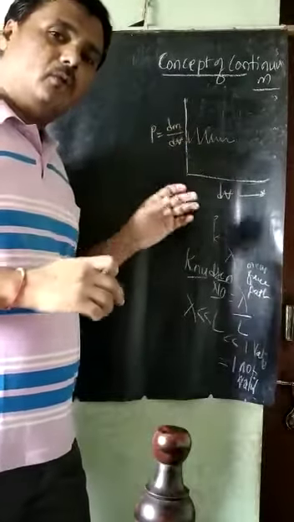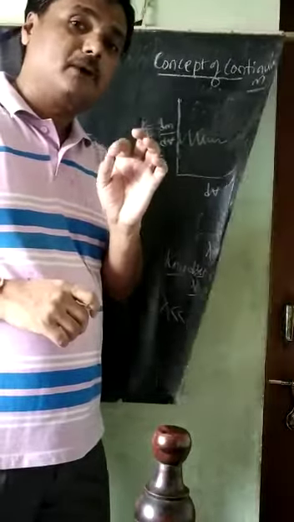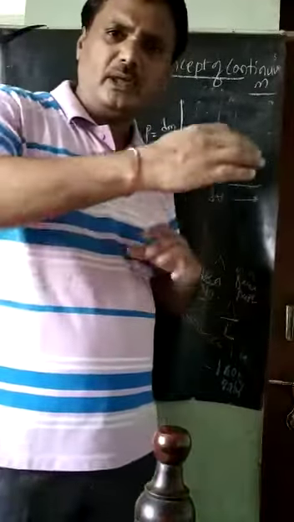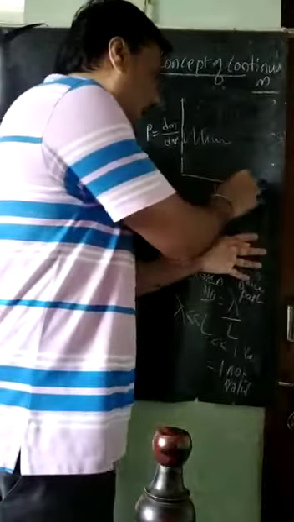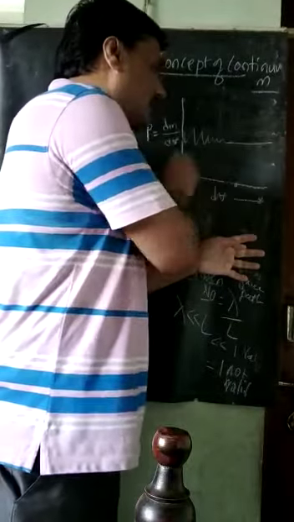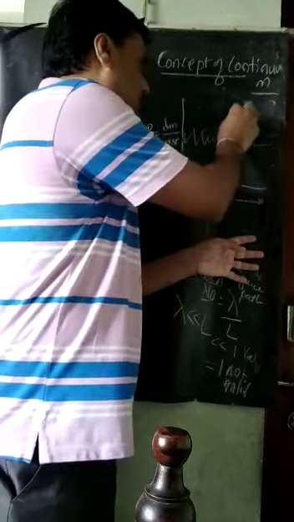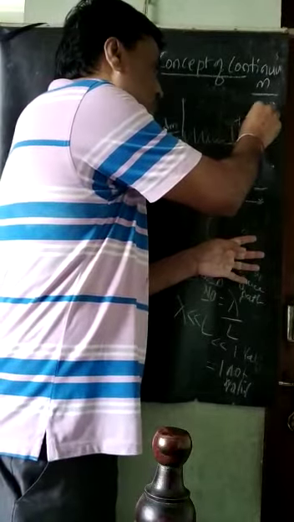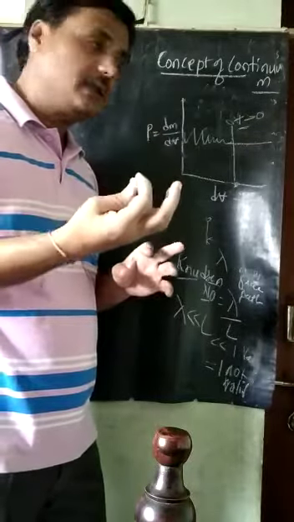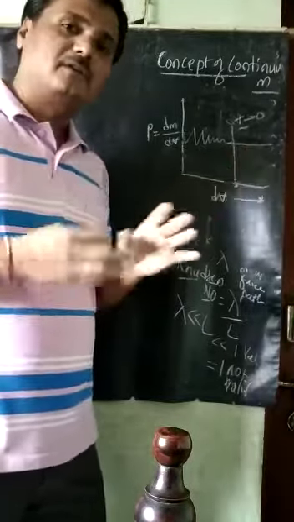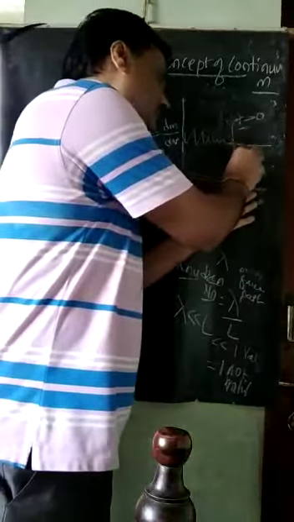Why? Because in whatever volume we have chosen, a sufficient number of molecules are not present. They are varying; they go out across the boundary and come inside, like that. Then after a certain volume, we get this line. At this volume, dV tends to 0, meaning a change of volume is not mandatory after this, because a sufficient number of molecules are available.